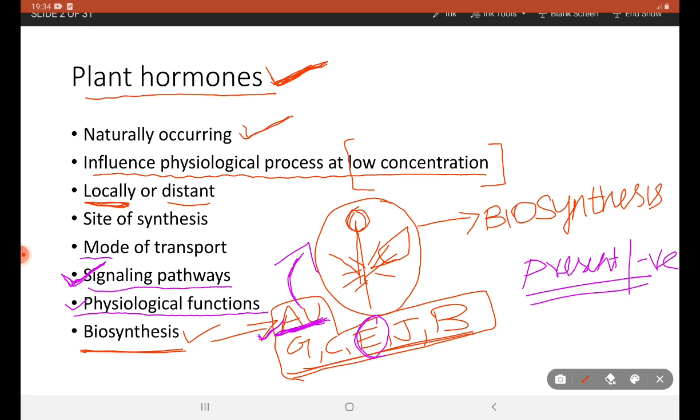Then mode of transport. Hormones are generally produced at a site of production and carried to the site of action, so each plant hormone needs a specialized mechanism for transport. The site of synthesis for each hormone varies based on the needs and physiological functions.